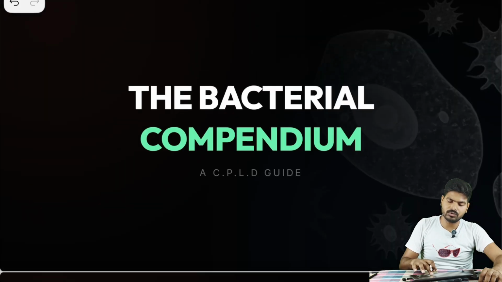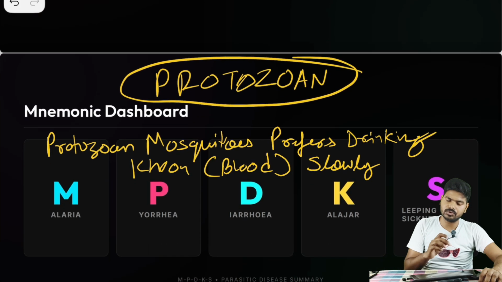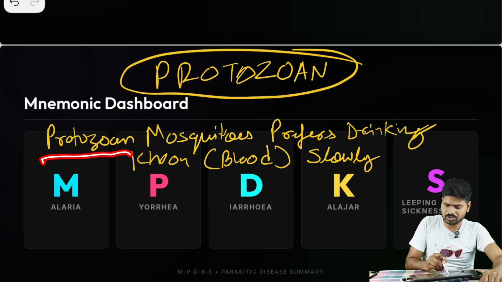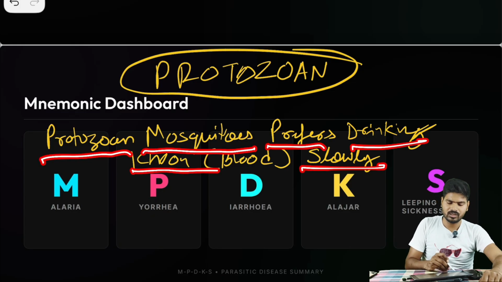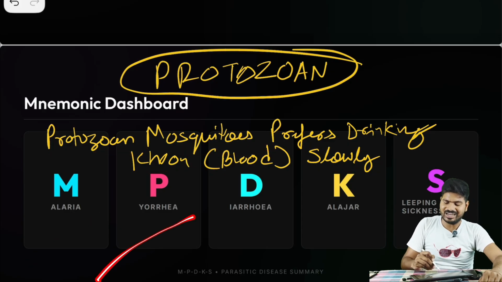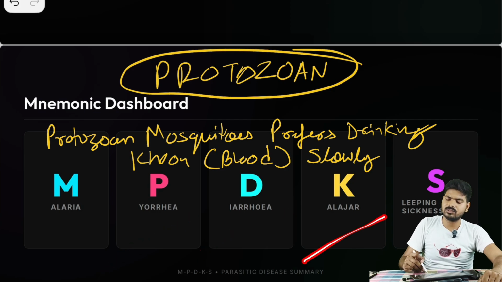Now quickly moving on to our protozoa, that is protozoan mosquitoes prefers drinking khoon slowly. Mosquito is malaria, pyorrhea, drinking is diarrhea, khoon is kala jar and slowly is sleeping sickness.